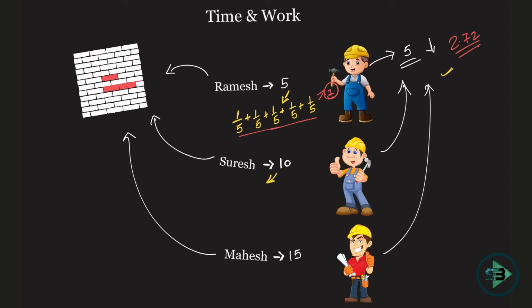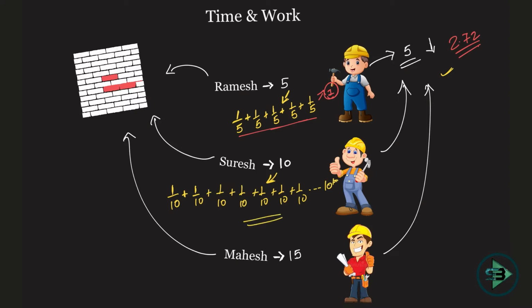Suresh finishes his work in 10 days. Okay, so one day he will do what? 1/10 of the work. Second day he will do 1/10, which means 10% of the work. Third day 10%. Fourth day 10%. Fifth day 10%. Sixth day 10%, and then so on. 1, 2, 3, 4, 5, 6, 7, 8, 9, 10. He will go till the 10th day, like this.